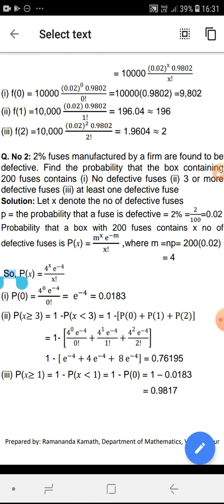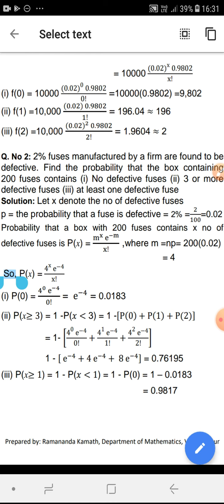Now the box contains 200 fuses. In a box in which there are 200 fuses, what is the chance that there are no defective fuses?